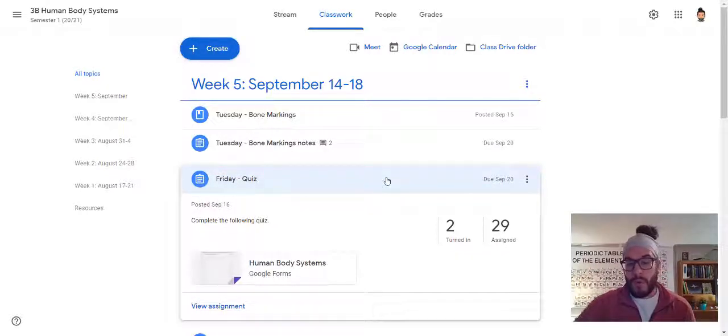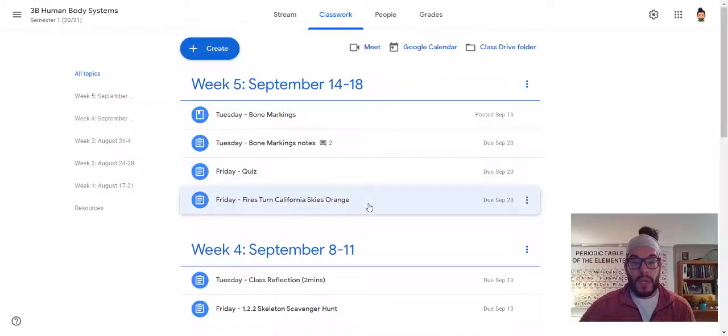The quiz will go over some of the material that we've gone over for the last month of class, including things like directional terms, regional terms, what are some examples of each, what is not a human body system, as well as some bone labeling, some bone identification, or skeletal bone identification.